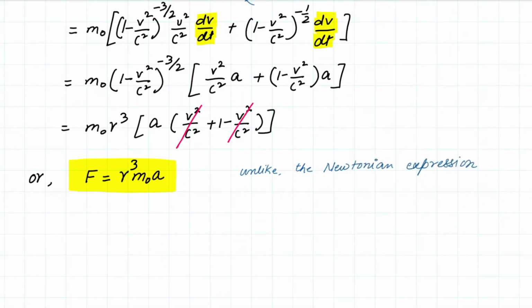Newtonian expression is quite simply F is equal to ma. What does this mean? It simply means that 1 unit of force, if applied to 1 unit of mass, let us write m naught here just to make sure that this is rest mass, will produce 1 unit of acceleration. So what does the Newtonian expression mean? If you give 1 unit of force to 1 unit of mass, it will produce 1 unit of acceleration.